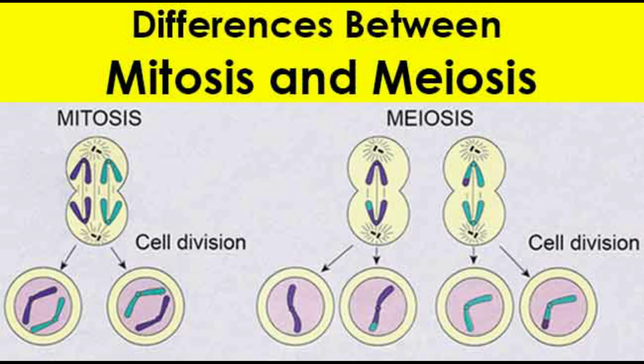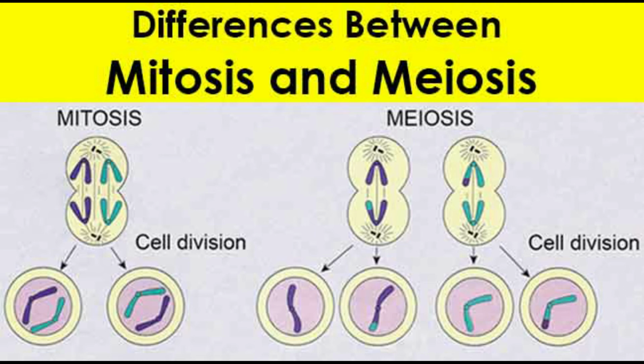The number of new cells in mitosis is two identical cells, while meiosis is four unique cells.